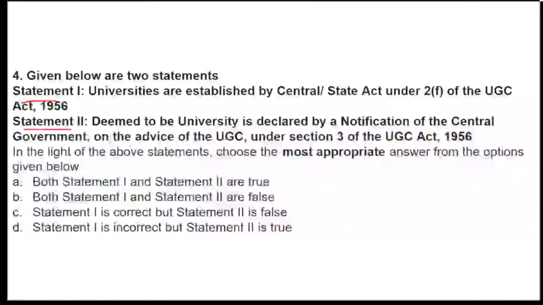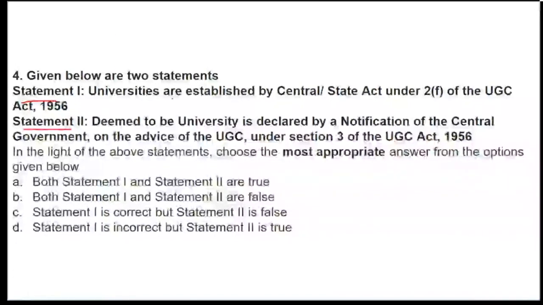Hira, yes, your answer is right for question number 3. Now we have moved to question number 4, so just concentrate on question number 4, everyone. Sachin, is your answer for question number 4 or question 3? Just write the question numbers so it becomes a little easier to discuss which question we are speaking on.